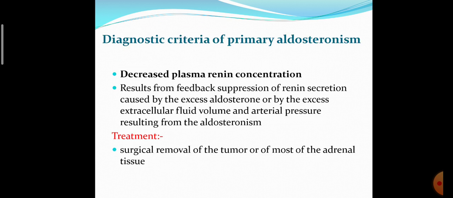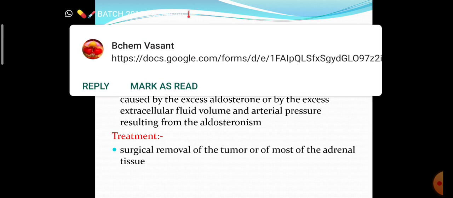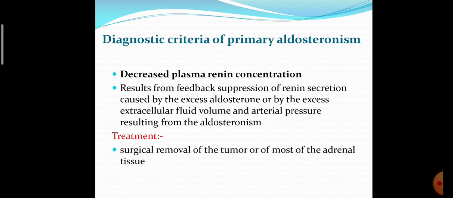What is the diagnostic criteria of primary aldosteronism? In that, plasma renin concentration is decreased. Renin is a hormone that is secreted from the kidney. It results from feedback suppression of renin secretion that is caused by excess aldosterone or by excess extracellular fluid volume and arterial pressure resulting from aldosteronism. Treatment is surgical removal of the tumor or the adrenal tissue.